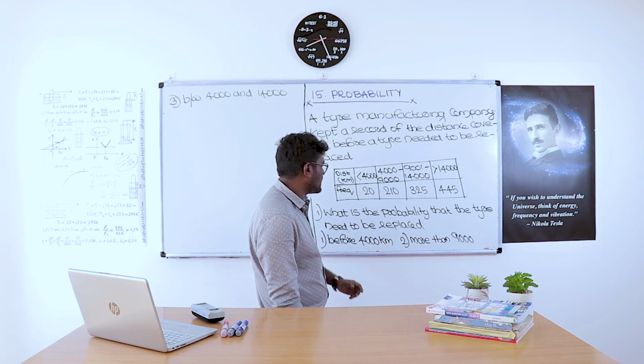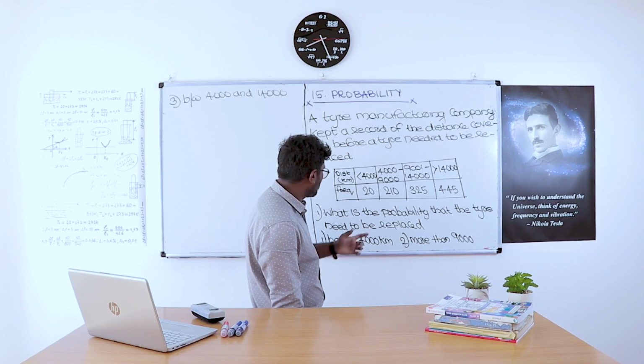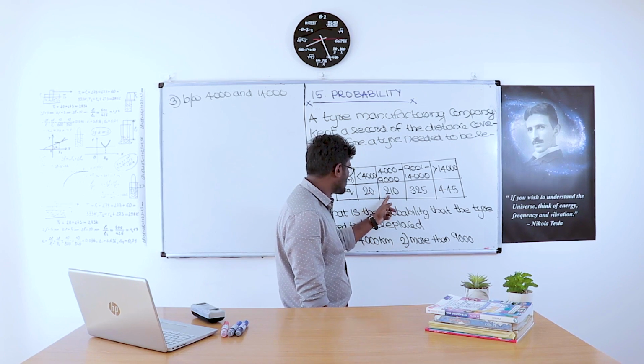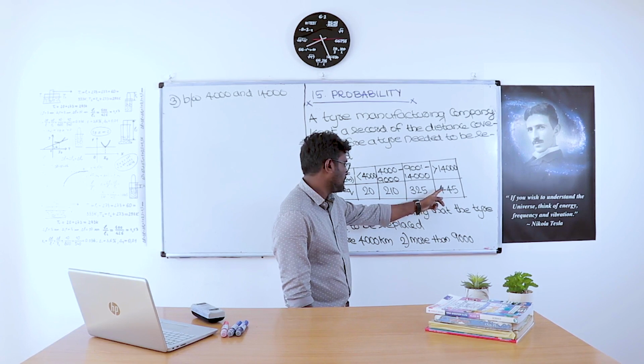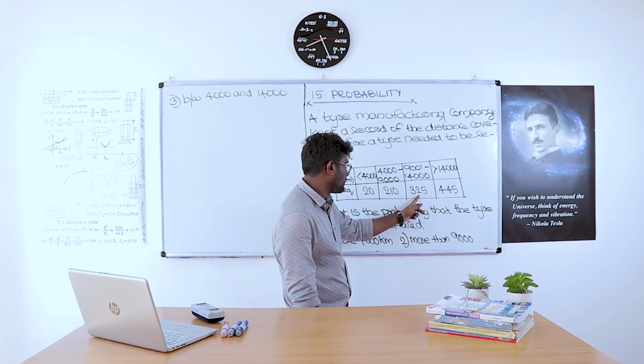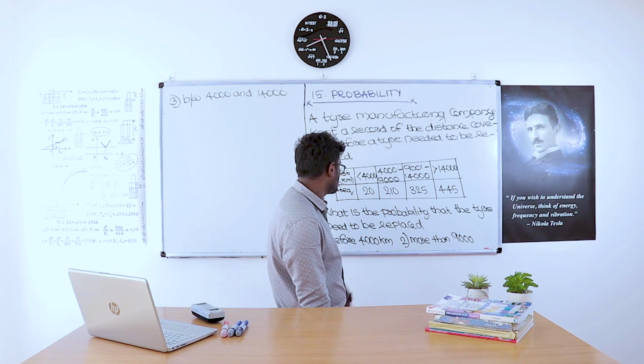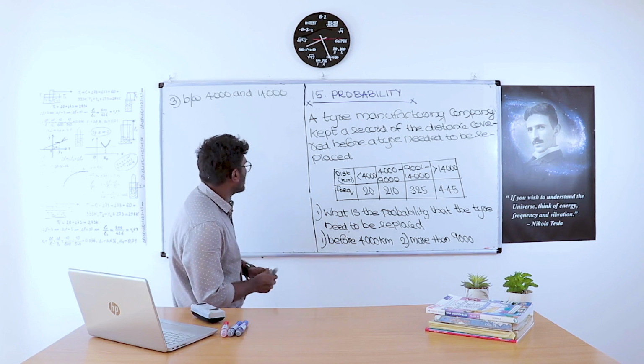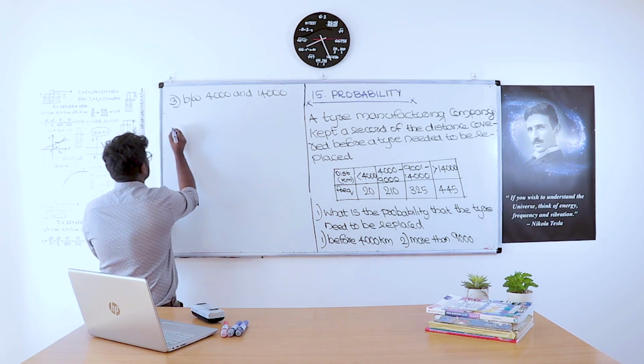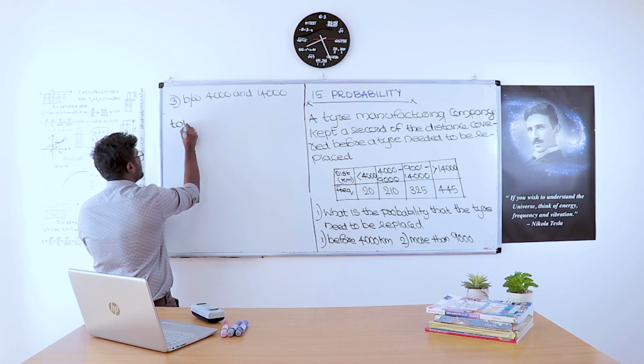So what is the total number of trials here? The total number of trials is 20 plus 210 plus 325 plus 445. 445 plus 325, plus 210 is 980, 980 plus 20 is 1,000. So the total number of trials is 1,000.